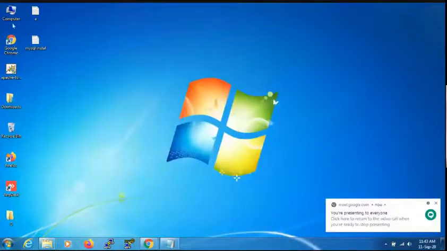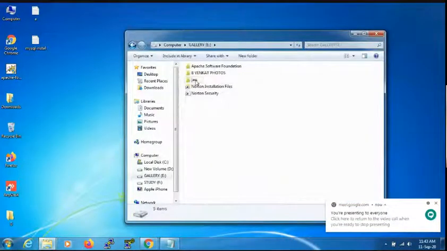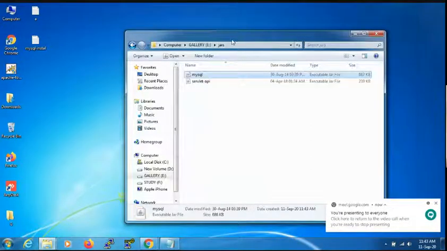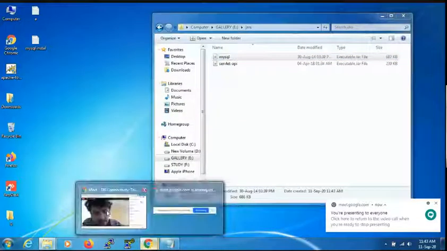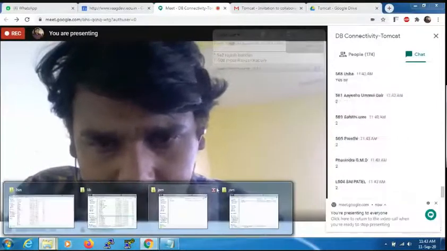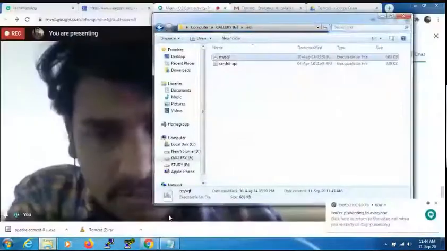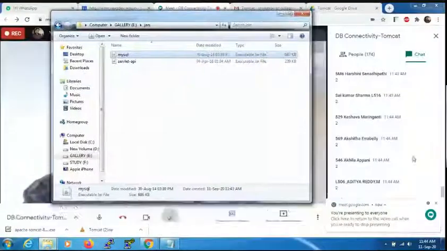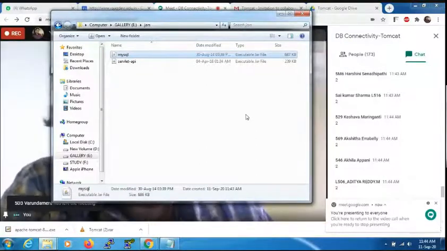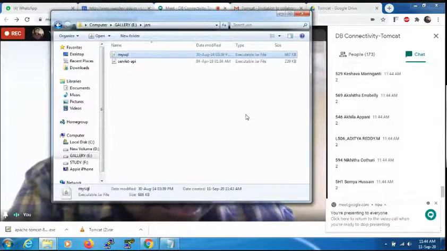I mean to say, copy it, and in our E drive we have created a folder with jars. Just place it there. Now, can anybody say how many jar files we have taken here, please? Very good. Two jar files we have taken. One is, can anybody say what is the first one, dear?